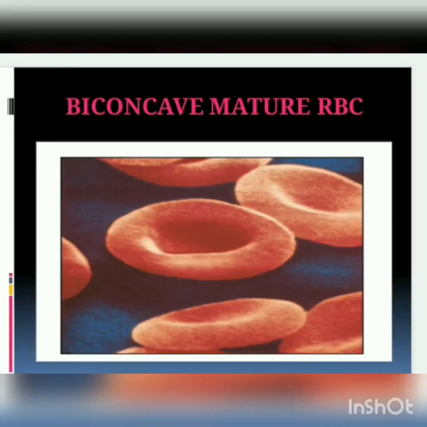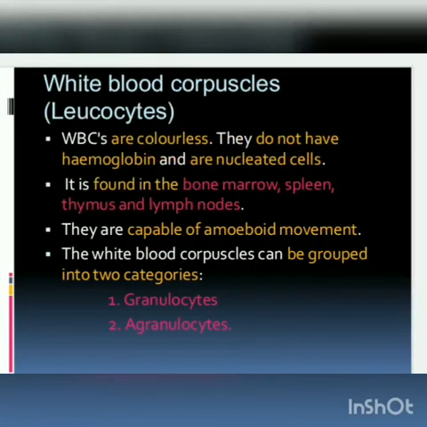This is the structure you are seeing, the matured RBC. At the center there is a biconcave structure attained by the RBC. Now we are starting white blood corpuscles, leukocytes.